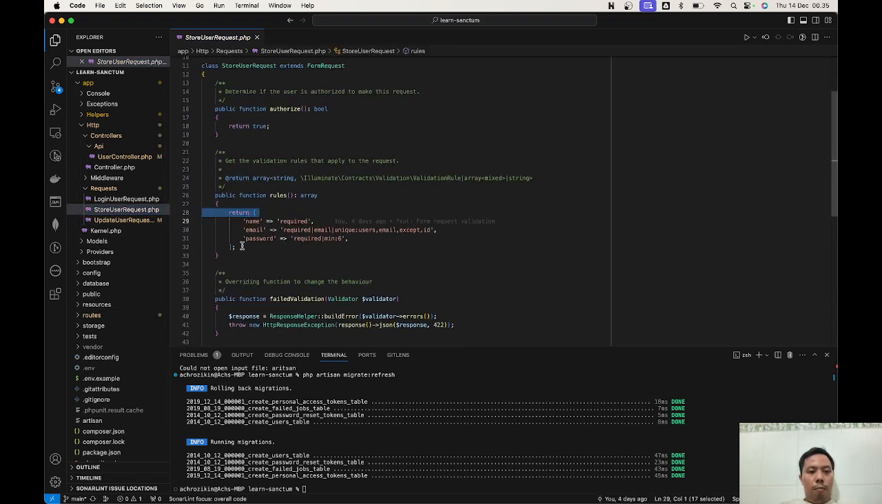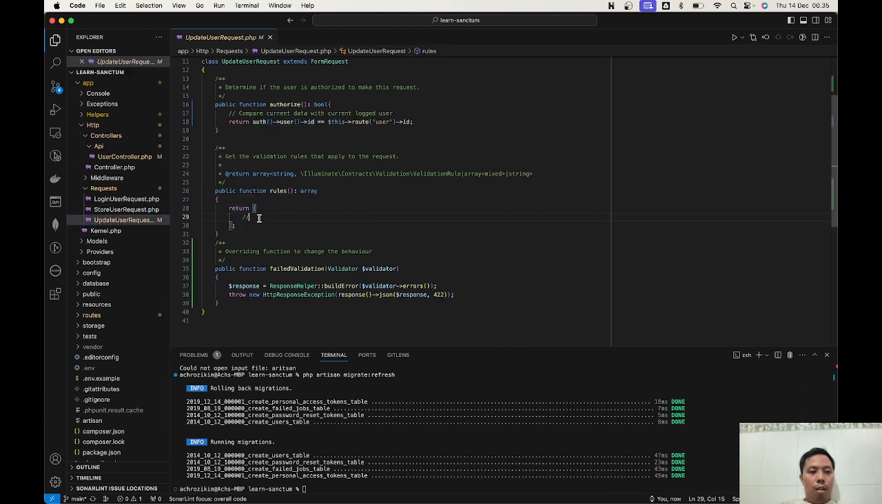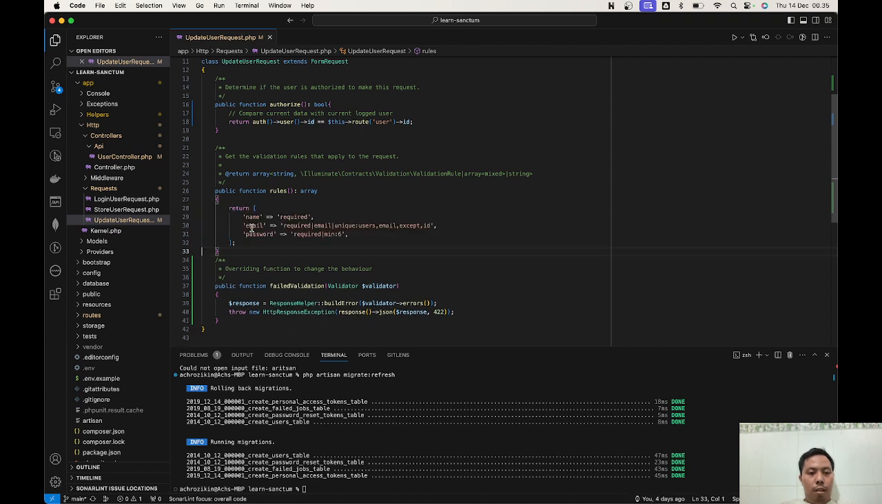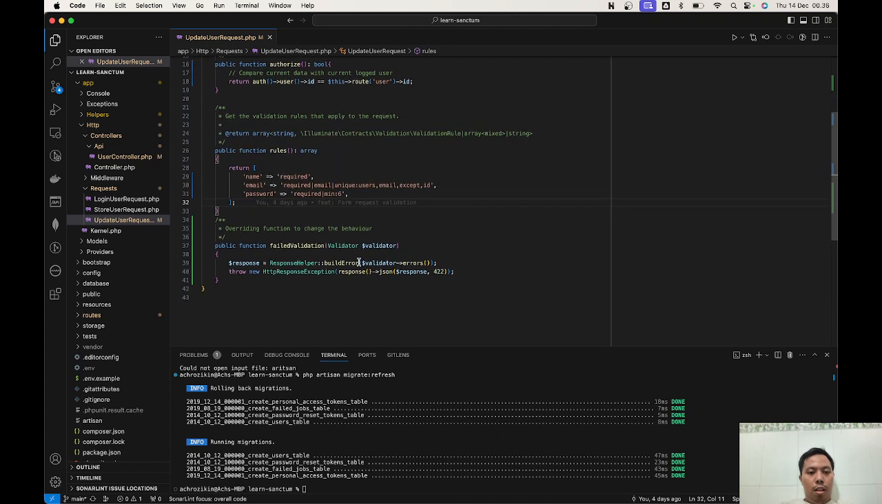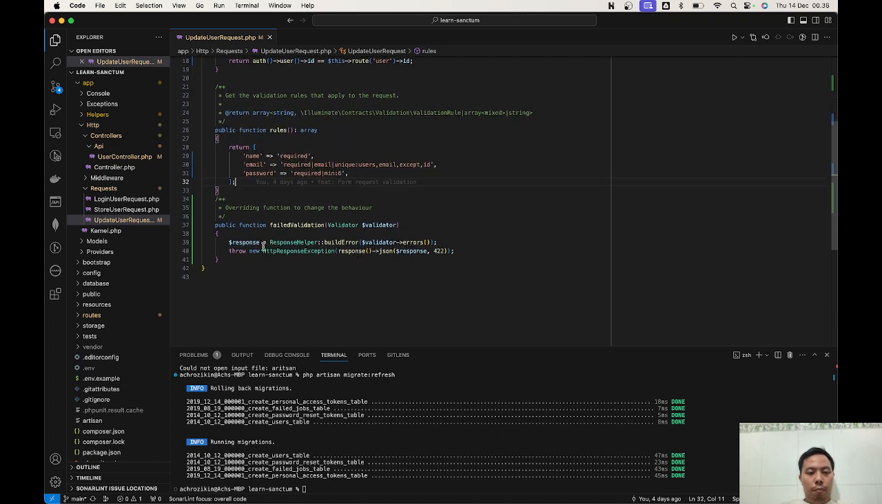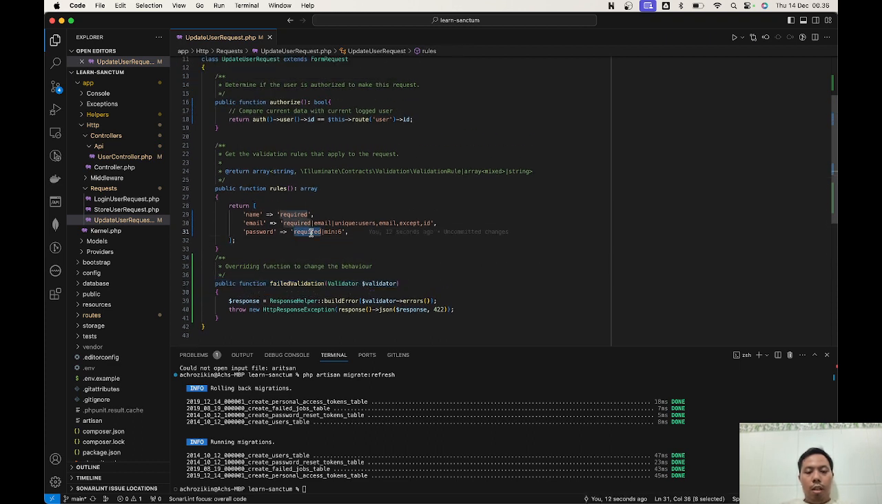Maybe we can copy from the store or save, something like this. Name is required, password is required, and then for the validation, maybe password is not required because some people maybe we don't want to edit it. Let's try to just use this, and see if this is okay or not.